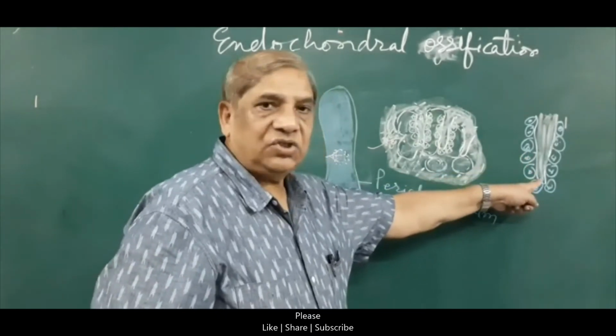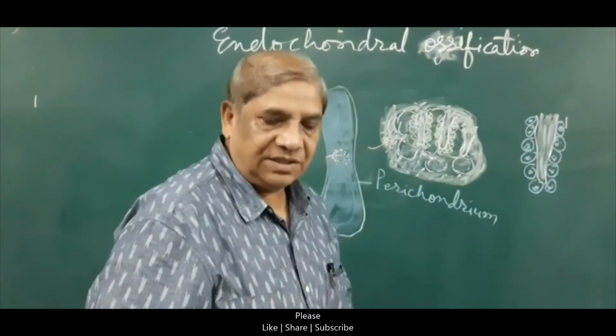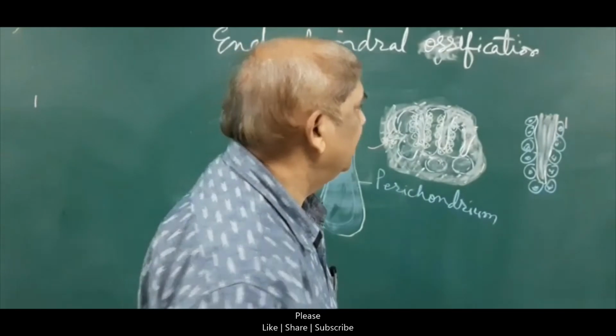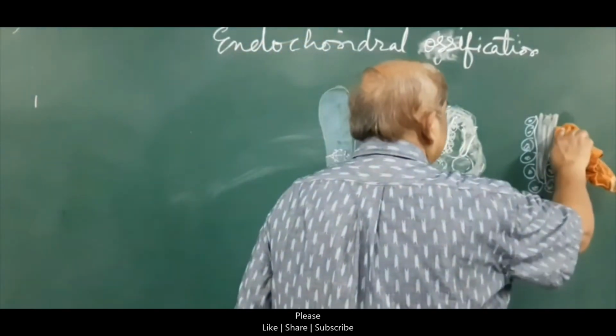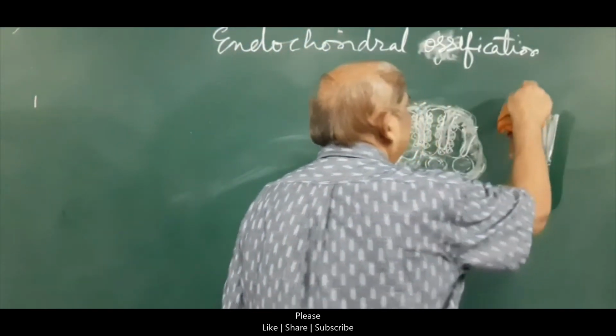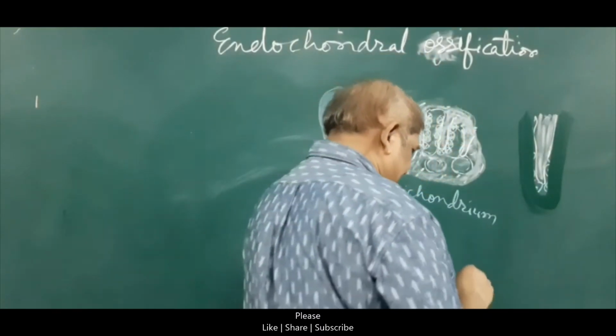Now these osteoblast cells will start secreting collagen bundles onto the surface of this streak, and this collagen will be laid down here.